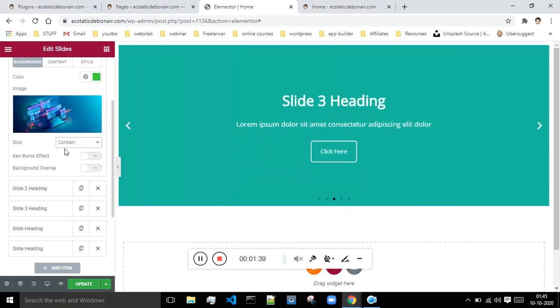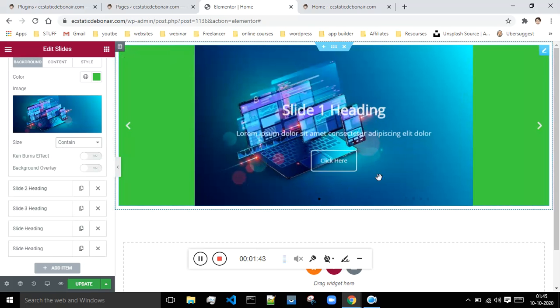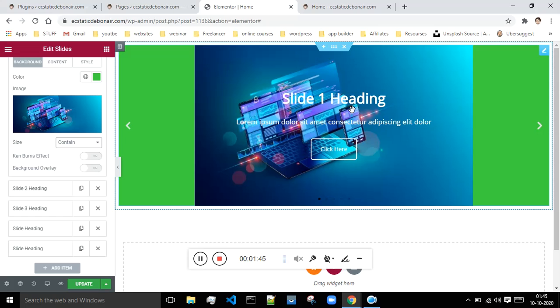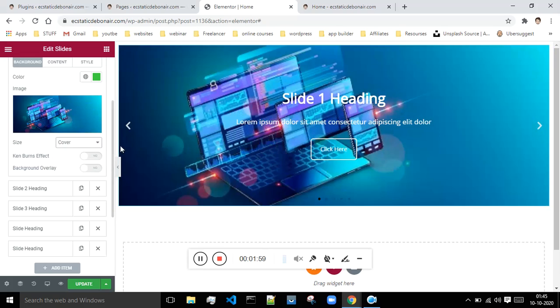If I select the size as contain, then it is just containing the image. This is the original size of the image, and because of which it just gets contained inside this much space. But if I'm saying auto, then it will automatically adjust the size. But if I'm saying cover, then it will automatically stretch the image to cover the entire place over here.